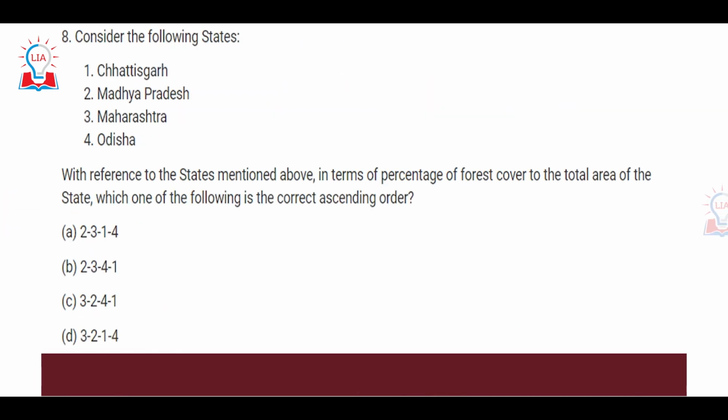Eighth question again refers to the percentage of forest cover, and this is generally a question that was expected, because every 2 years the Forest Survey of India releases a report called the State of Forest Report, which shows any significant changes happening in India in terms of forest cover, and their data are clearly mentioned. So in terms of percentage of forest cover to total area of the state, you have to tell how the following states can be arranged in the correct ascending order.